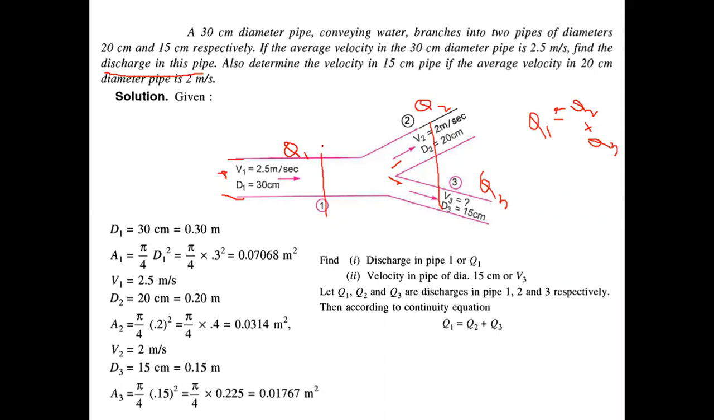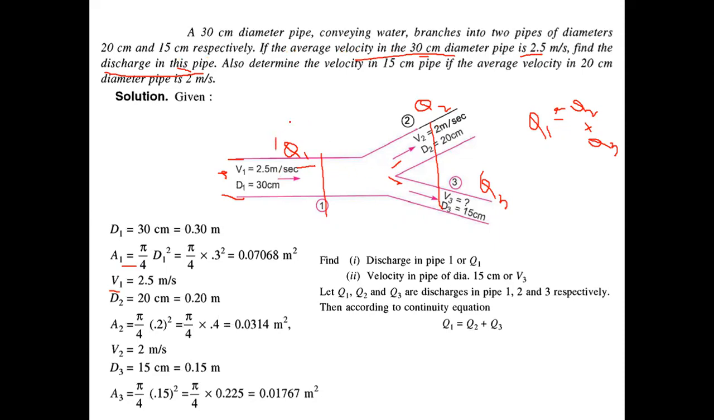Now I need to find discharge Q1. You can easily find Q1 because the velocity is given and diameter is given. From diameter you can calculate area, velocity is given, so you can easily find discharge. Discharge will be A1 into V1. It is asking us to find the discharge in this pipe, the pipe where the diameter is 30 centimeter and the velocity is 2.5. So it was asking us to calculate Q1.